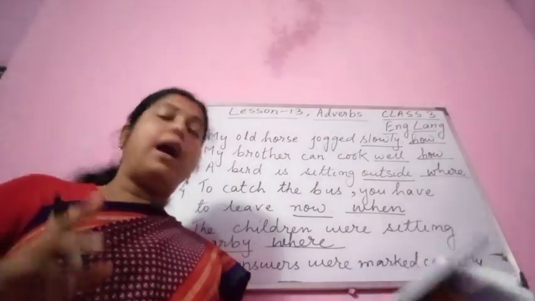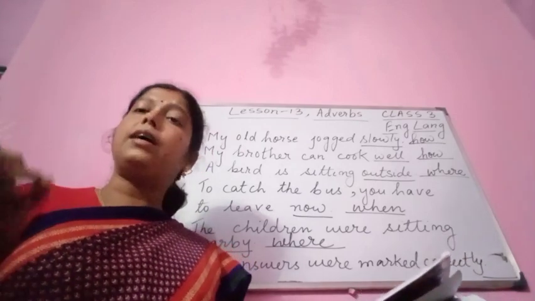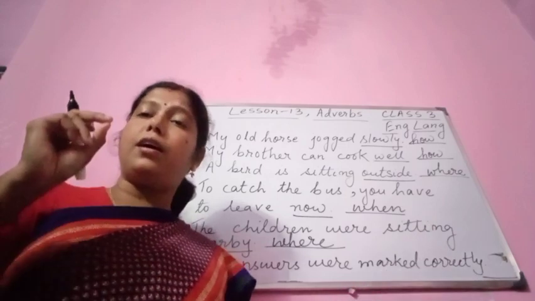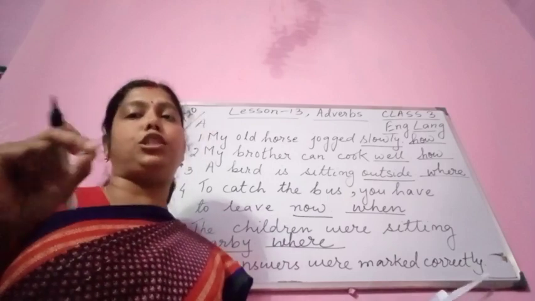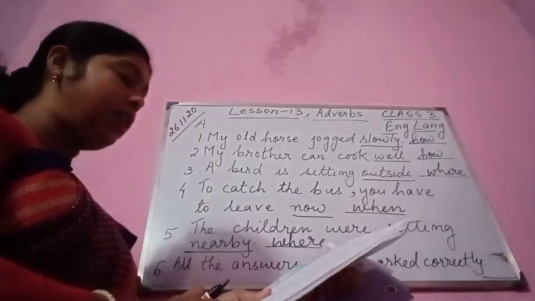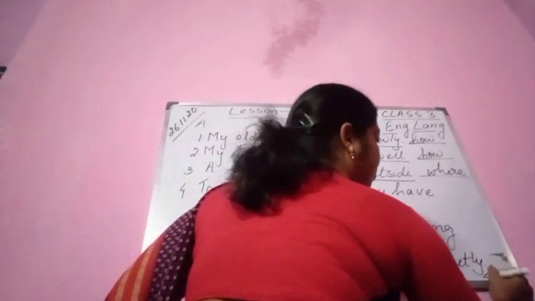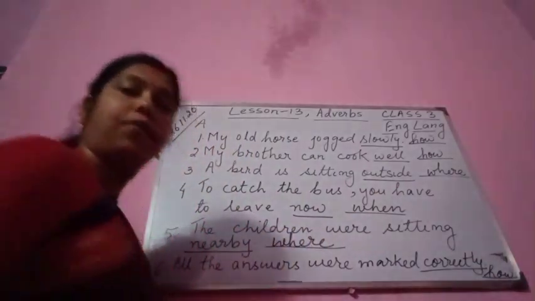Alright. All the answers were marked correctly. So you see here how the answers were marked. How the answers were marked correctly. So you see here that this sentence denotes how the action is performed. Okay. All the answers were marked correctly. So how the answers were marked correctly. Alright. You see correctly is the adverb here.